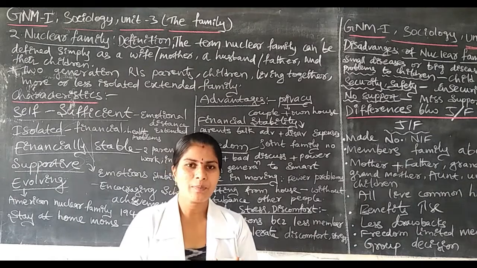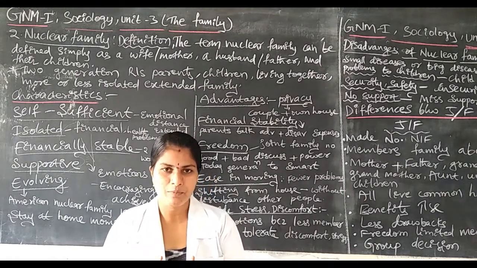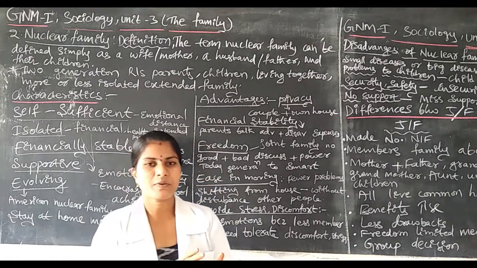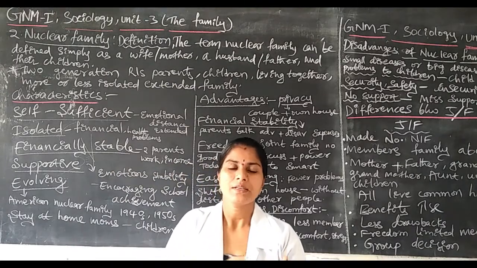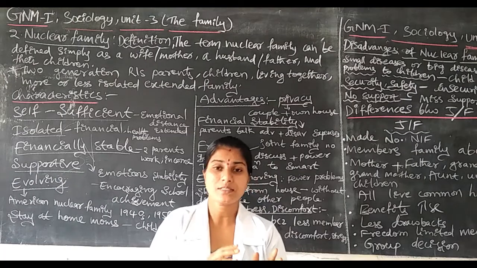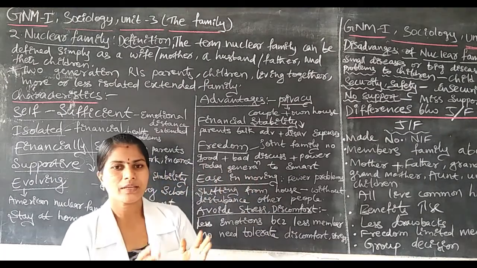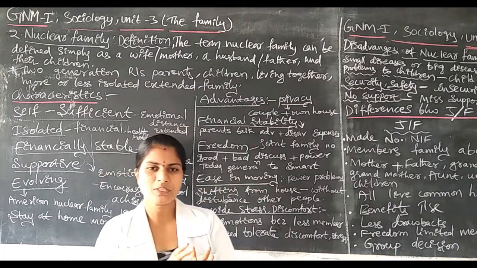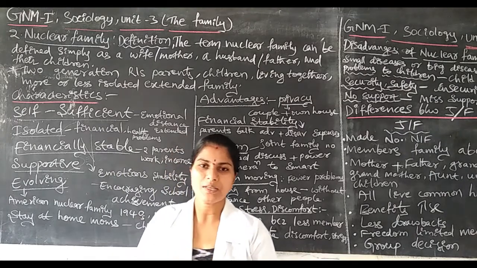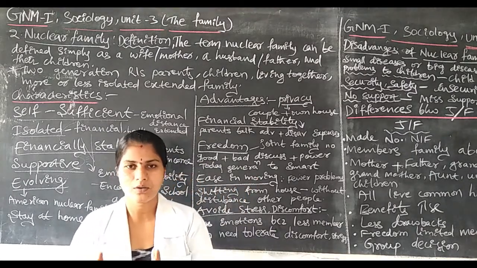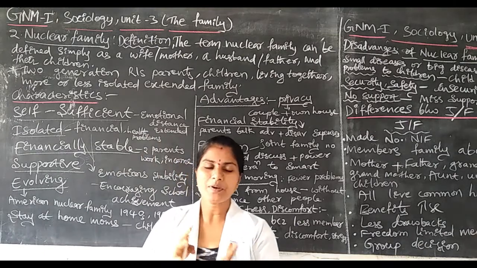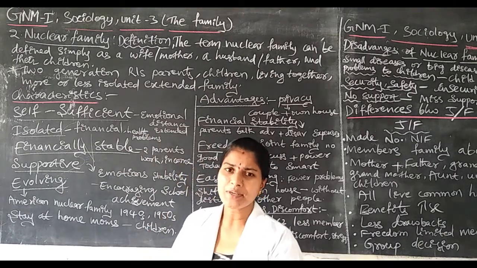For example, of 100% of the amount, 30% is saving and 70% is for expenditure. In that 70%, 20% we are using for birthday celebrations, 10% for shelter or clothes, or 50% for nutrition.